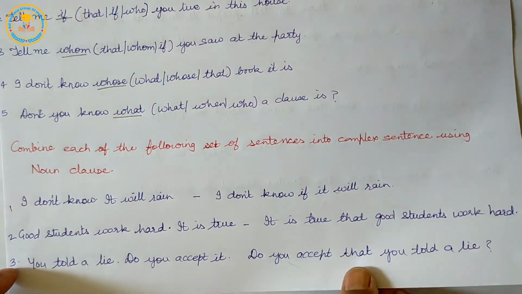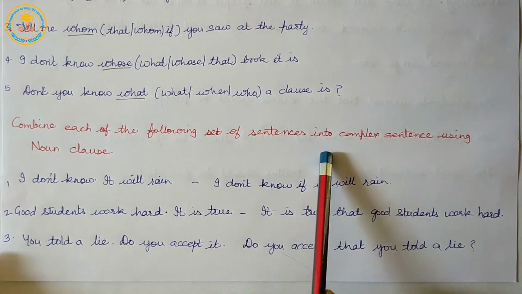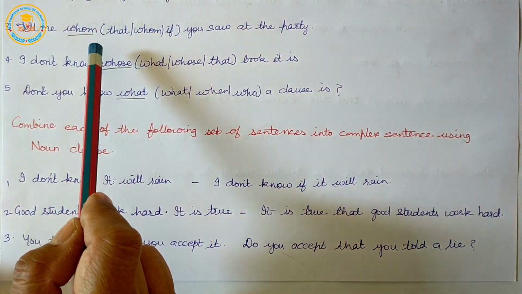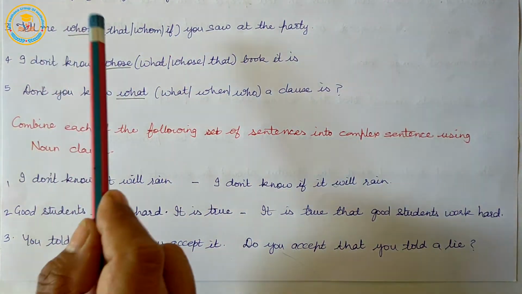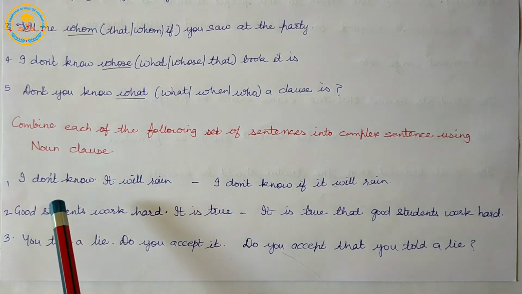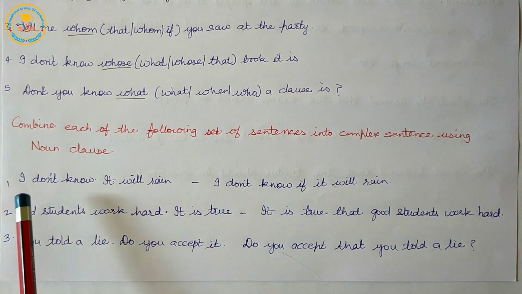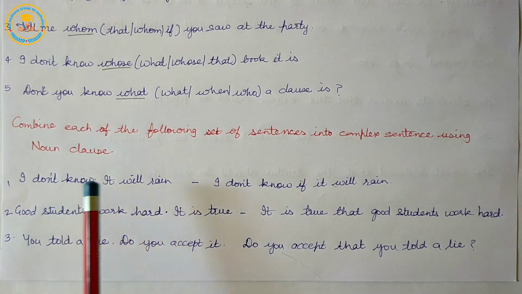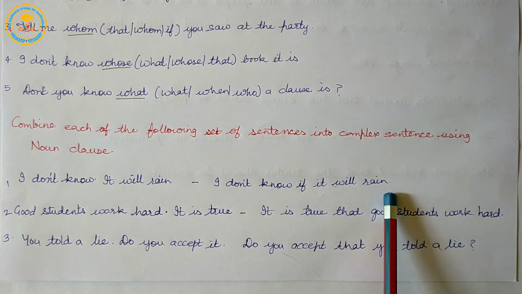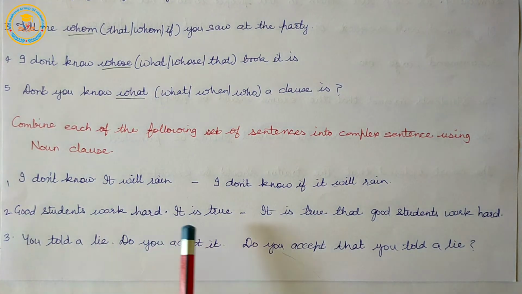Our second exercise related to noun clauses: combine each of the following set of sentences into a complex sentence using noun clause. I don't know. It will rain. I don't know if it will rain. Good students work hard. It is true.